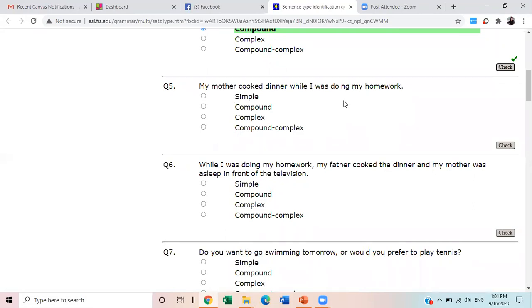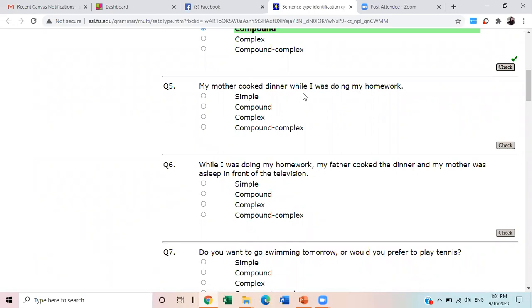My mother cooked dinner. Is it a dependent clause or an independent clause? A simple sentence is an independent sentence. So yes, it is independent. My mother cooked dinner is a complete sentence.